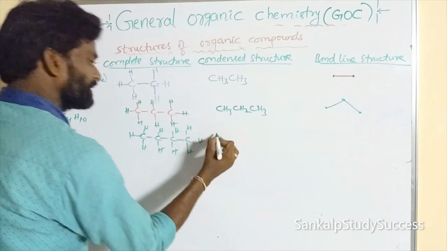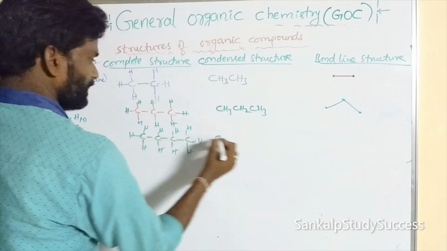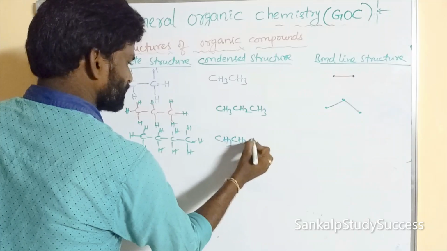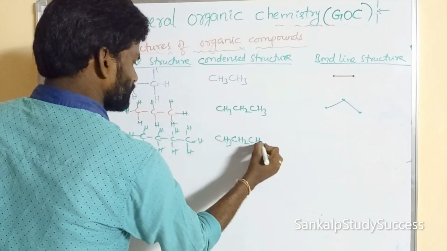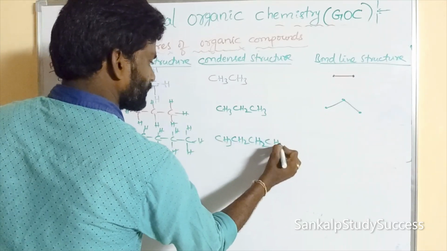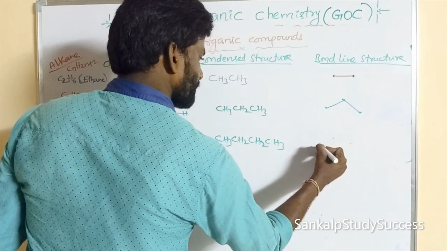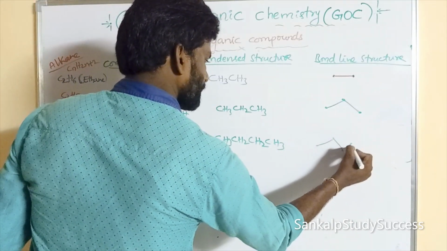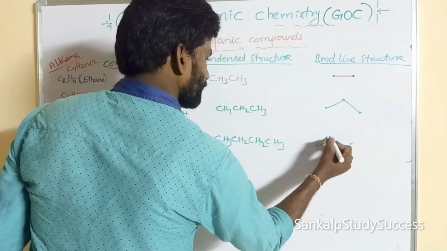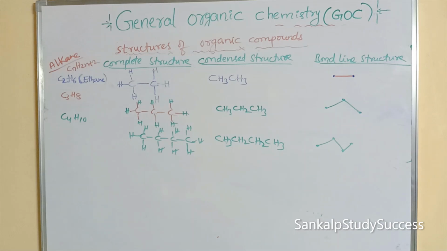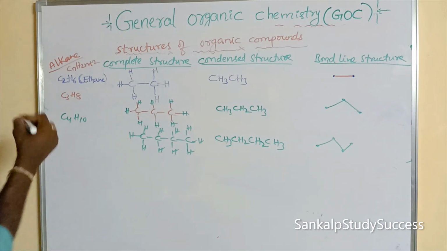Right. Similarly, this is 3 hydrogens. This is CH2. This is CH2. This is CH3. So here are 4 carbons. So this is the bond line structure. Now I am writing another structure.